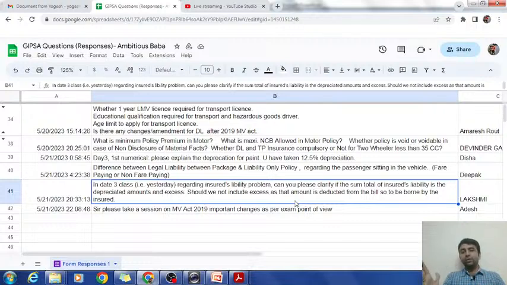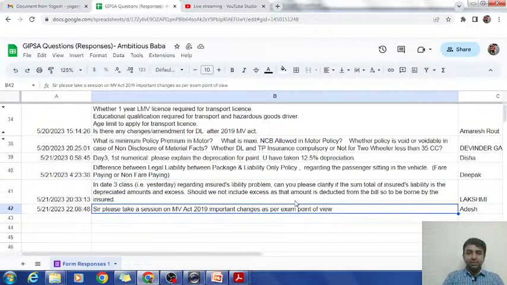And the next calculation what we did was the total bill. See, when a workshop is billing to a customer, he will not bill the excess. He can only bill the services which he is offering. He is offering parts and he is offering labor. He has charged parts of rupees, for example 2000, and he has charged labor of rupees 1500. So he can only bill 3500. He cannot bill excess and salvage, because these are not the services he is offering. So total bill is 3500 and insurance company's liability is 1800. 3500 minus 1800, you get your answer for customer's liability, that is 1700. It is as simple as that.